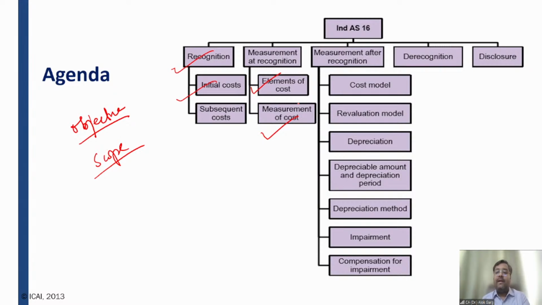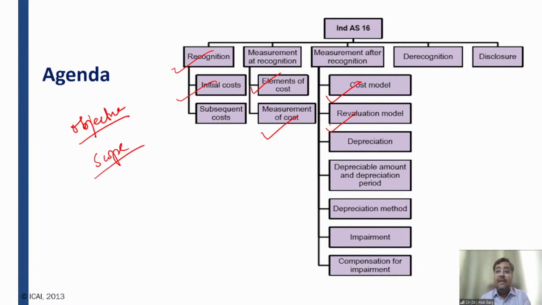For example, in November, I have purchased a car. What will be the treatment of this car on 31st March, on the reporting date? The standard says that the car has to be dealt with on the reporting date either at a cost model or at a revaluation model, meaning how the carrying value is calculated for this car. If you apply the cost model, it has to be at cost less accumulated depreciation, less accumulated impairment losses.